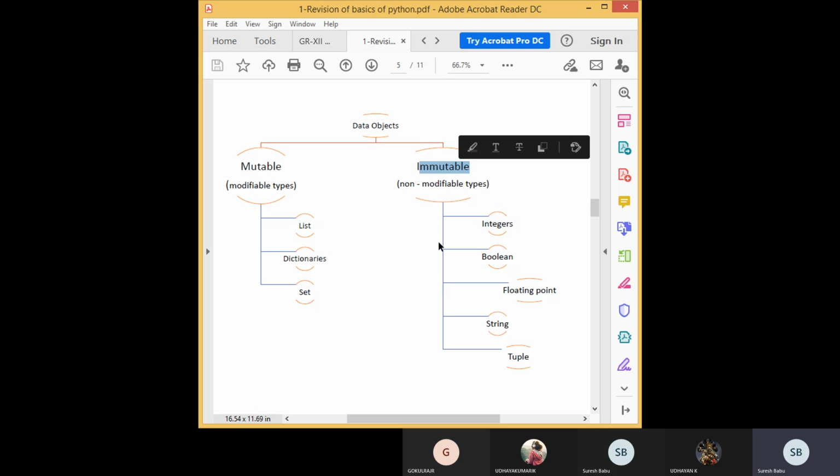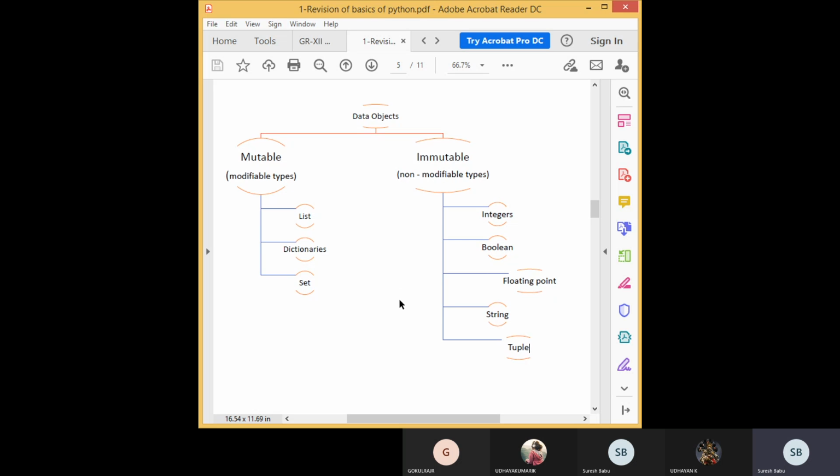Immutable means you cannot change values present in that particular data type, like integer, boolean, string, floating point. All the numbers come here, and string, then tuple. These are immutable, once you create them you cannot change. Students understood? Mutable, immutable. Yes, sir. Good.